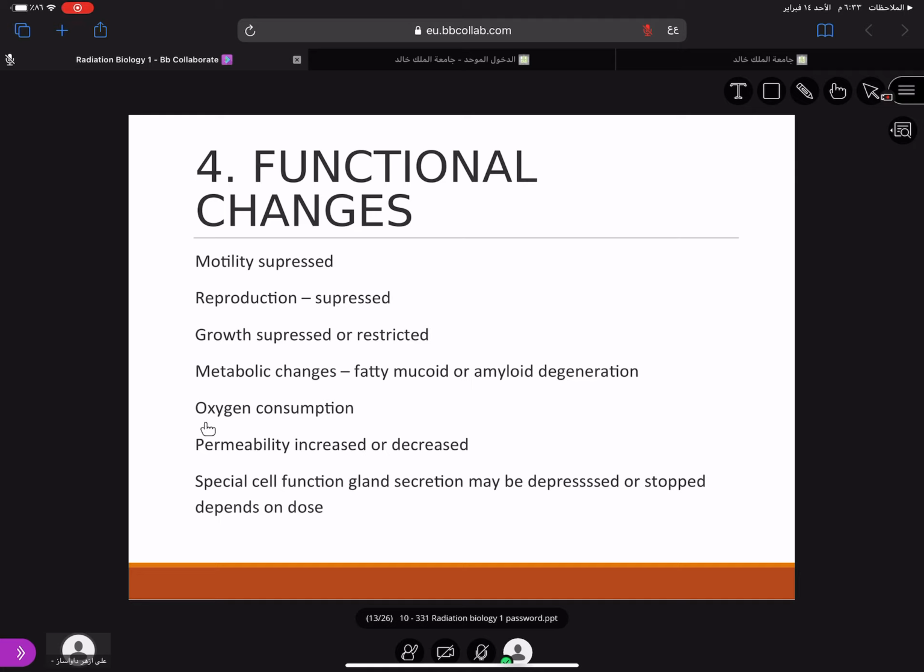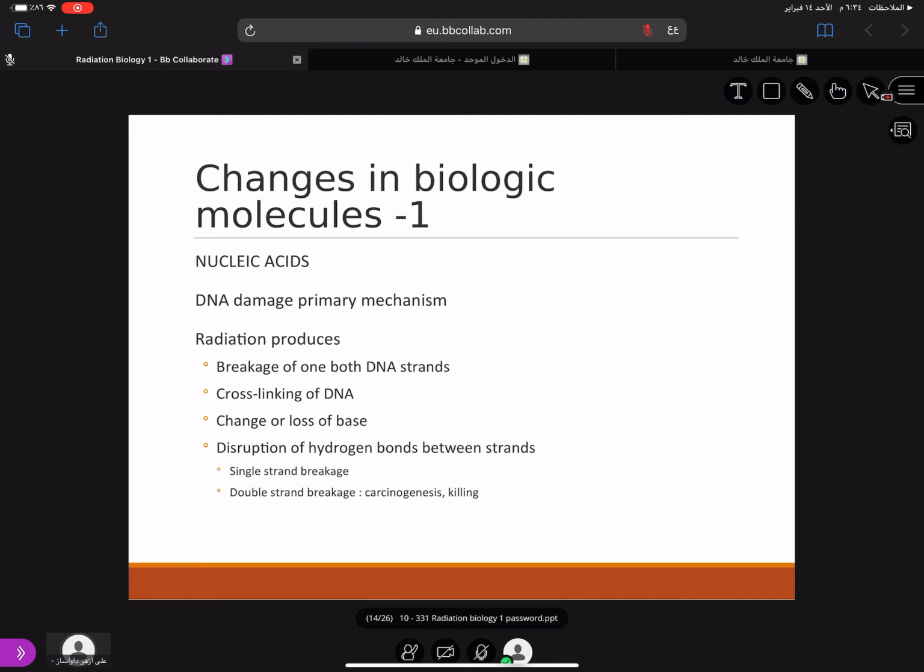There is oxygen consumption. I told you, because the oxygen is there, oxygen gets consumed by the tissues. There is fatty, mucoid or amyloid degeneration. Permeability of the cell membrane is increased or decreased, and special cell function like gland secretion may be suppressed or stopped depending on the dose. So that also can cause, it can be either exocrine glands or endocrine glands, so that can be depressed or suppressed or it is stopped completely.